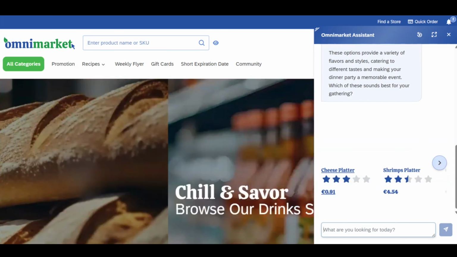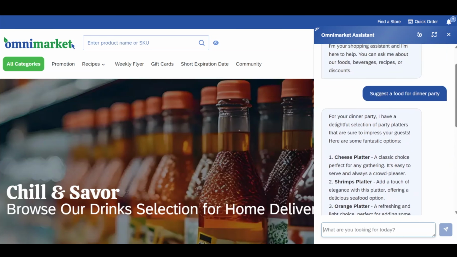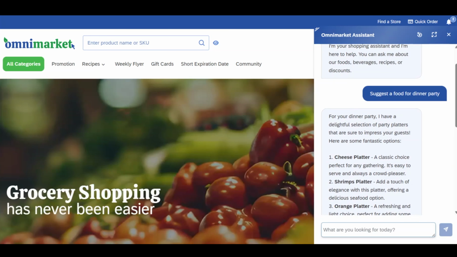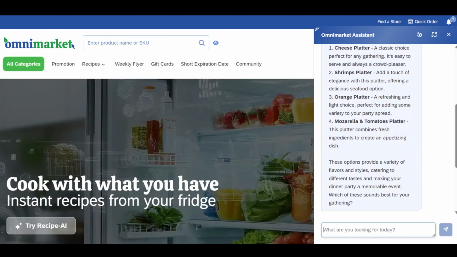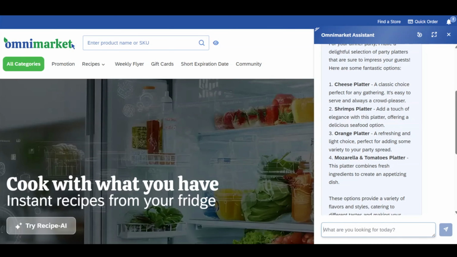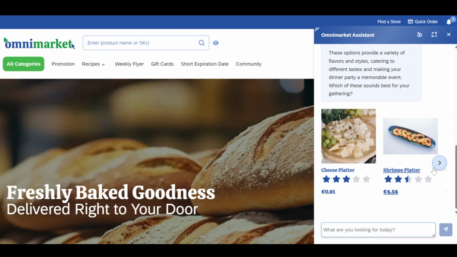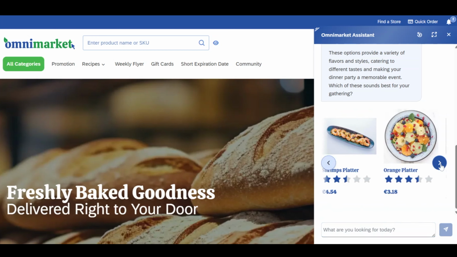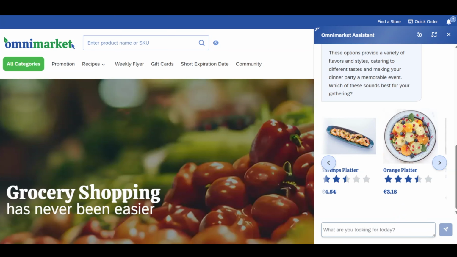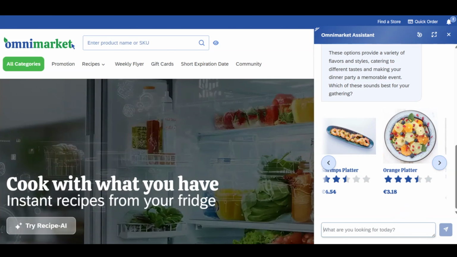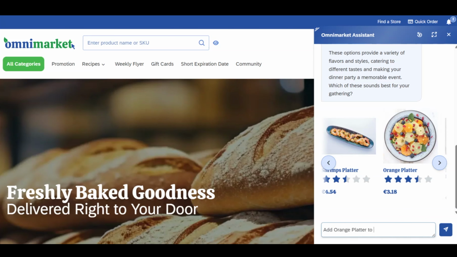Okay, so here you see, there's some text for your dinner party. I have a delightful selection of party platters, and it just shows you the different items that are available: cheese platter, shrimp platter, orange platter, and it's all shown with pictures, and you also see the price information coming in from Commerce Cloud. And let's say I want to order the orange platter. I say add orange platter to cart.